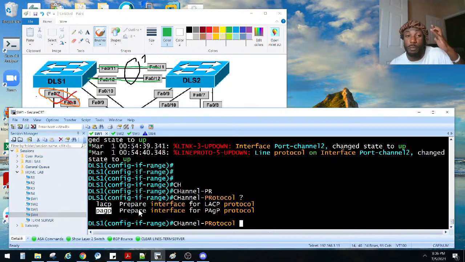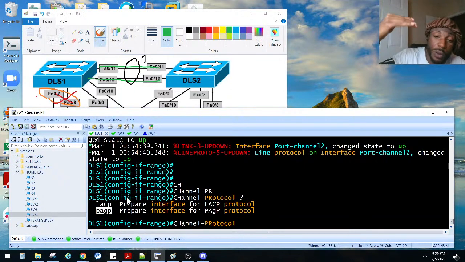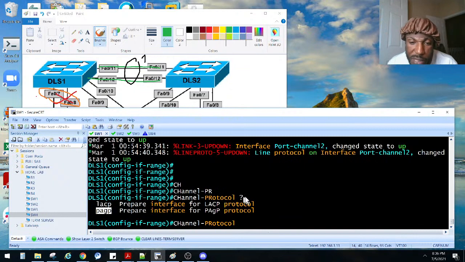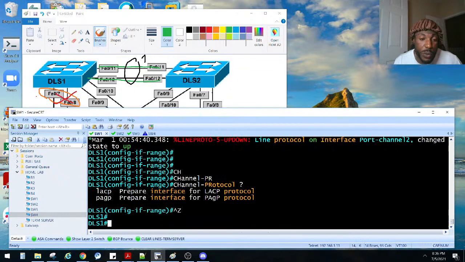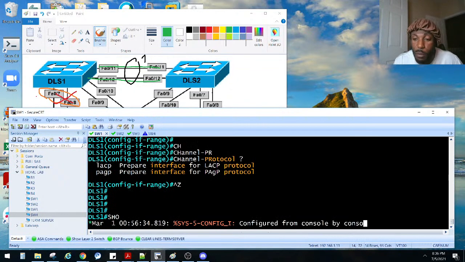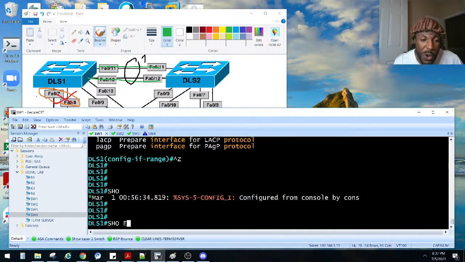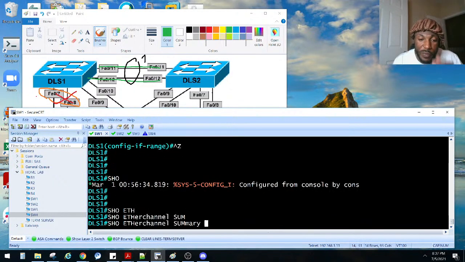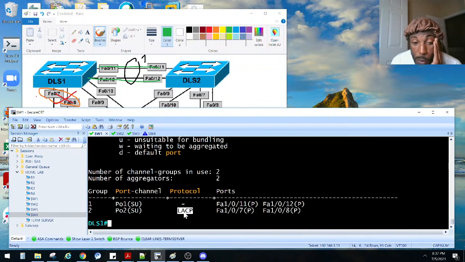But remember the book said they wanted us to have one side actively creating a port channel and the other side passively creating a port channel. That's why I went with the active and passive. But yeah, this was the other command that I was thinking of, channel protocol. So we can force a specific type of protocol. So now that we've done the active and passive, we can verify our work with my favorite port channel command, show EtherChannel summary, and that lets us know that port channel is LACP.